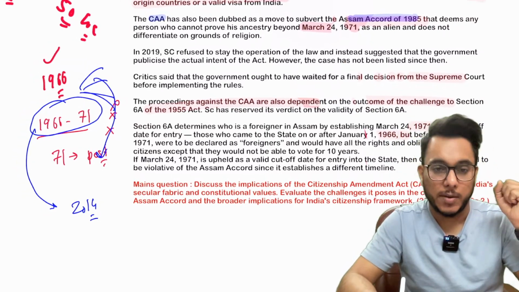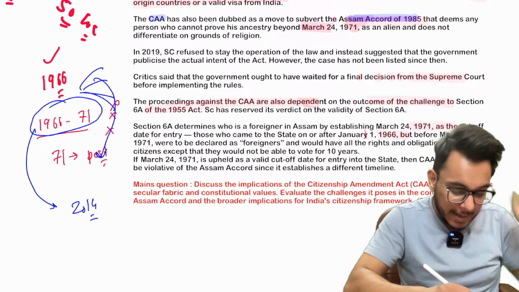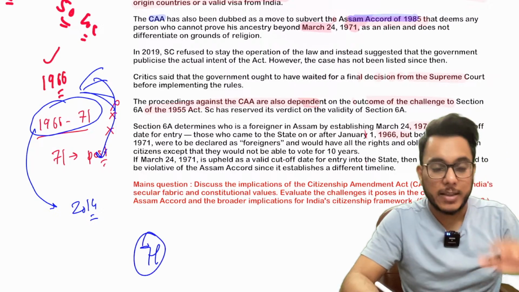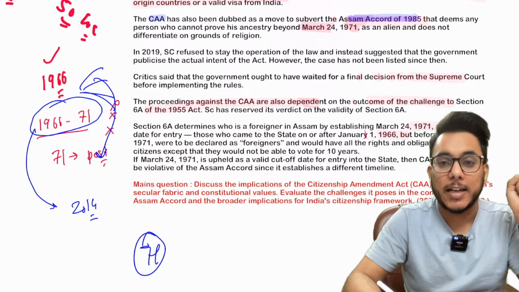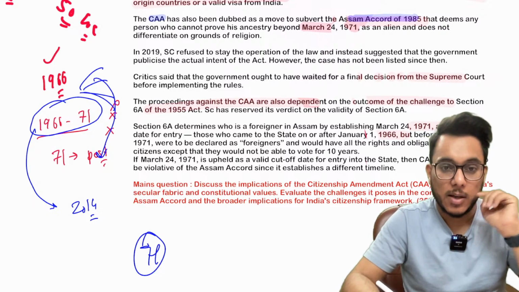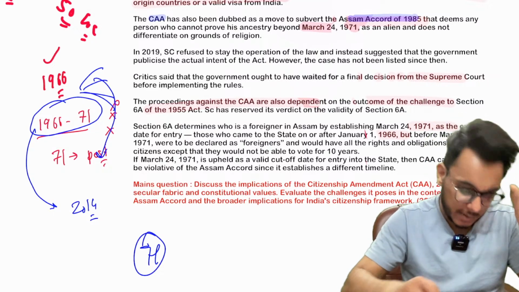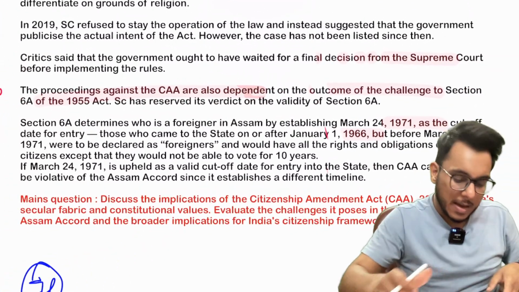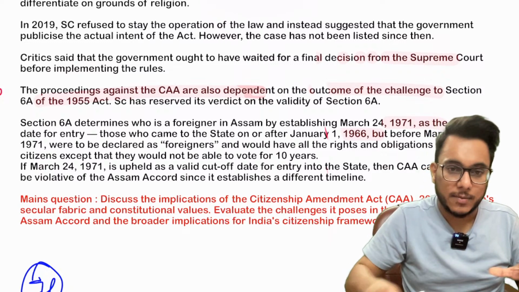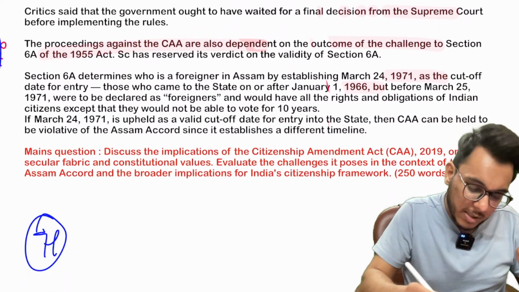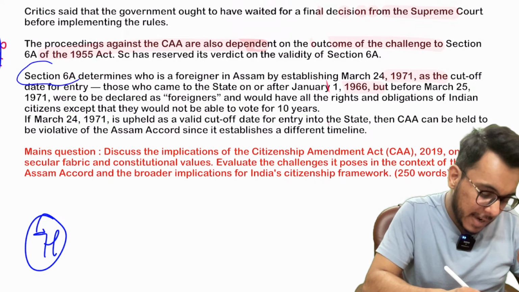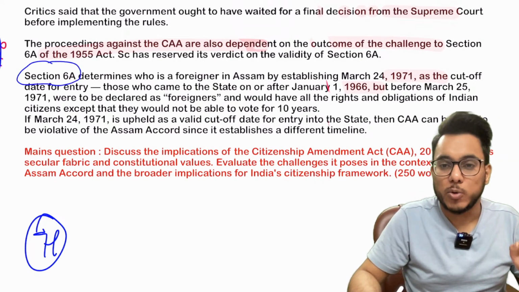challenged that. It has been said that even the 1971 deadline should not be there. The deadline should be 1948, 1950. So this Citizenship Amendment Act, this Assam Accord of 1985. Now, one more thing I want to tell you. When this Assam Accord was signed, a section 6A was added to the Citizenship Act.